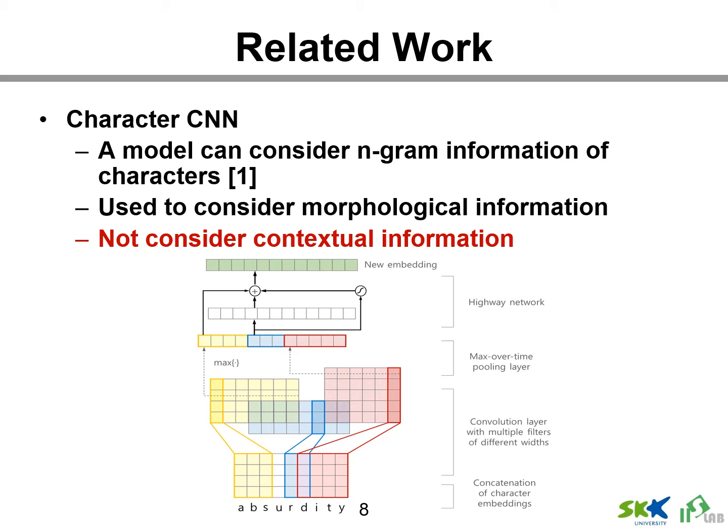In previous work, to solve the out of vocabulary problem, word embedding is calculated in character units. The author proposed a CNN model to embed the word. The convolution kernel size is different in n-gram units, and embedding in n-gram units is calculated. Finally, one word embedding is calculated by concatenating n-gram embeddings. This model used morphological information, but it did not consider the contextual information between words.